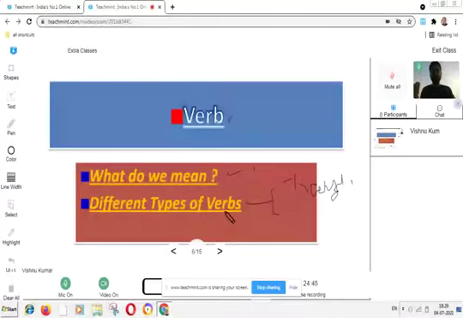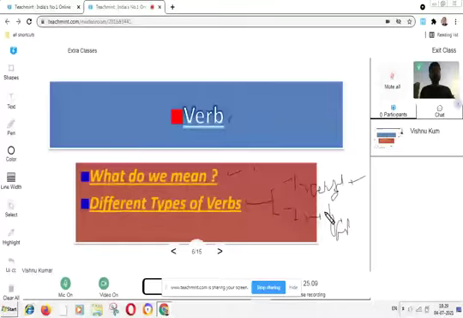So one is transitive verb and the other is intransitive verb. All right. So the category of verbs is divided into two types. One is transitive and the other is intransitive.